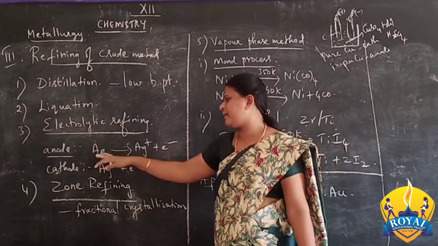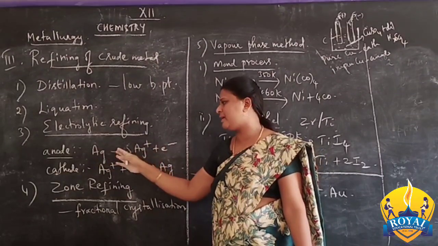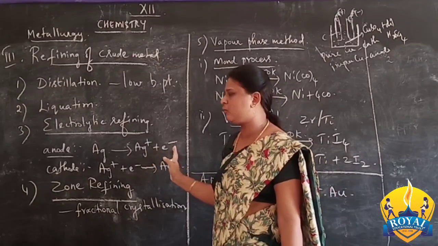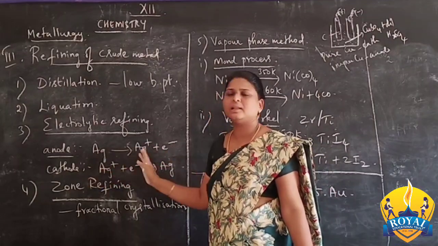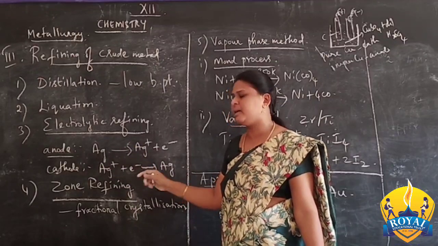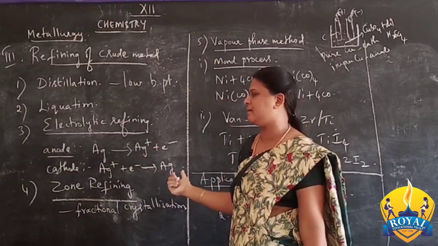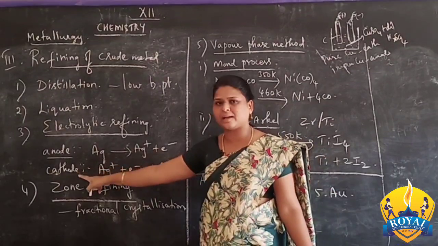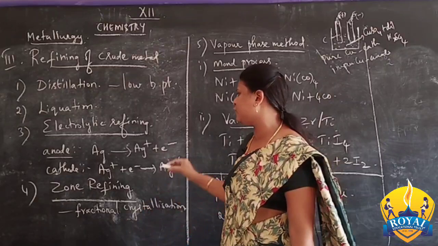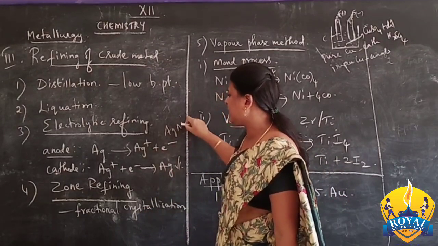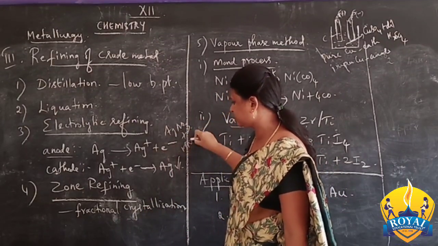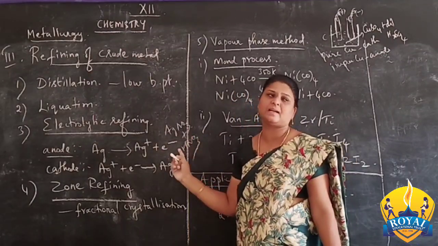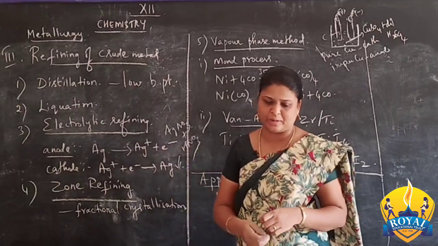So here the loss of electron is taken from the silver. Silver gets oxidized to Ag+ by the removal of one electron. At the cathode, the silver ion gains one electron and forms silver metal. Silver in the pure form is deposited at the cathode. The electrolytic solution used is silver nitrate with dilute nitric acid for this electrolytic refining.